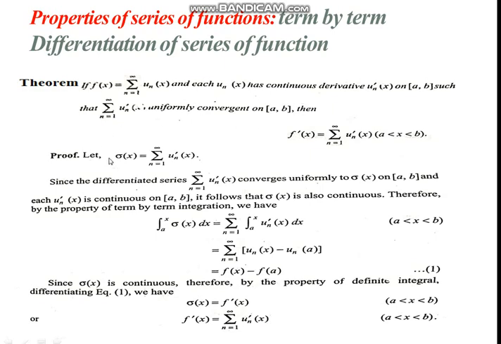Let us suppose that sigma(x) is equal to summation u_n'(x), n is equal to 1 to infinity.